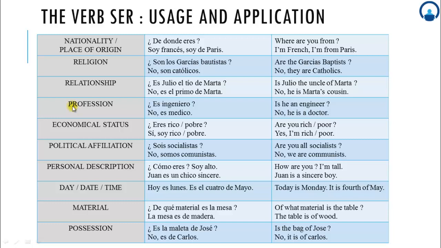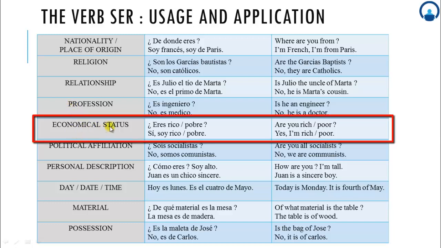Same goes with the economical status, that if you are rich or poor. If you say that no, today I am rich, but in future I may be poor, or vice versa, today I am poor, tomorrow I'll be rich, that's fine. But again, the condition is the status has to be for a longer period. Nobody can change from poor to rich in just one night. So if I'm talking about your richness or your poorness, it is considered for a long time, and that's why it is taken in the fixed state.